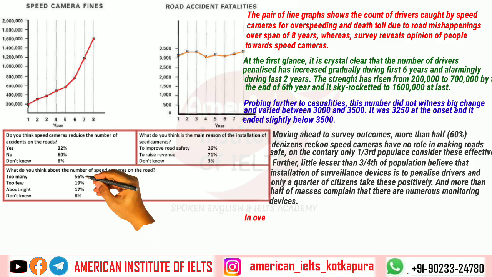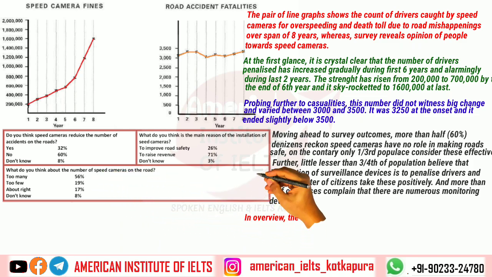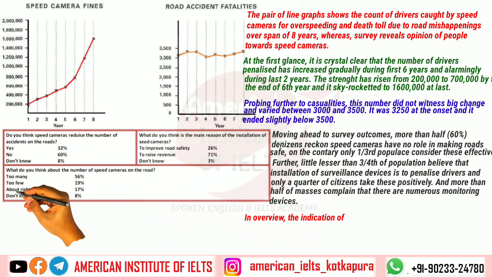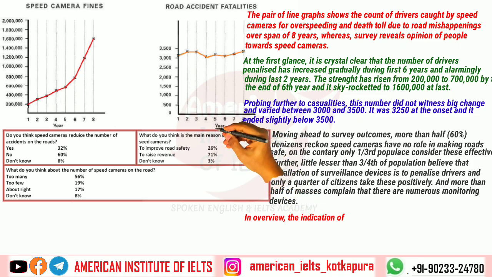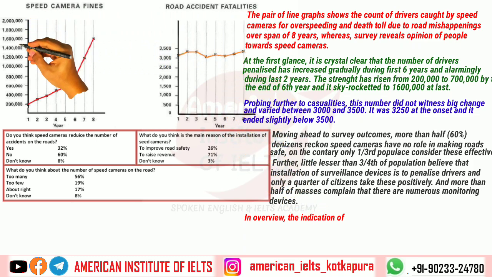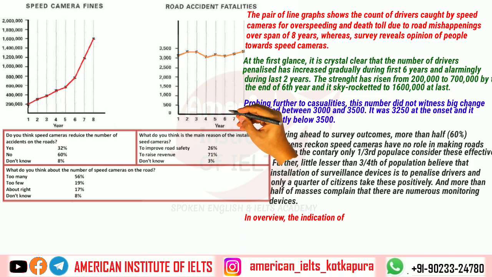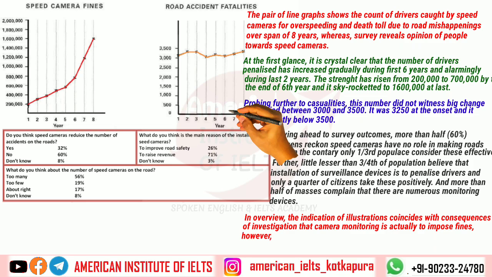In the overview, the indication is quite clear that the survey outcome is the same thing, and the analysis from both line charts is also the same. So both things are coinciding. So let's put in the overview, the indication of the illustrations coincides with the consequences of the investigation that camera monitoring is actually to impose fines. However, it has nothing to do with safety.